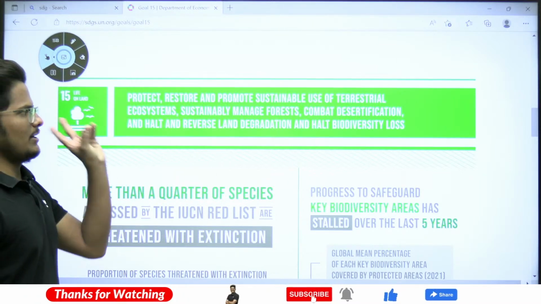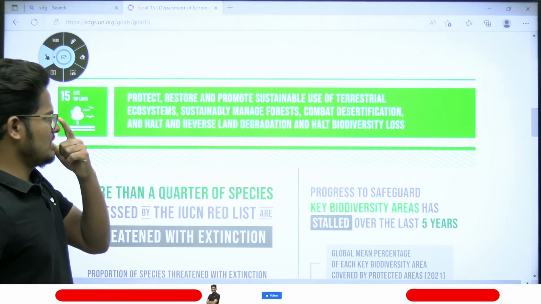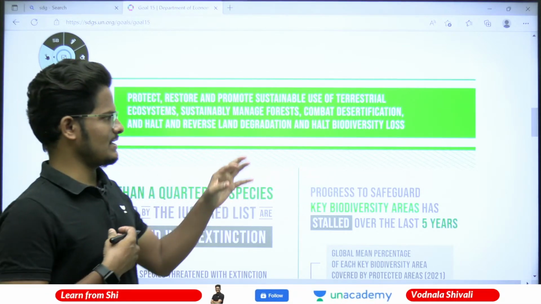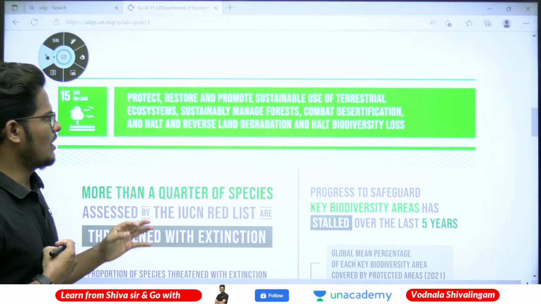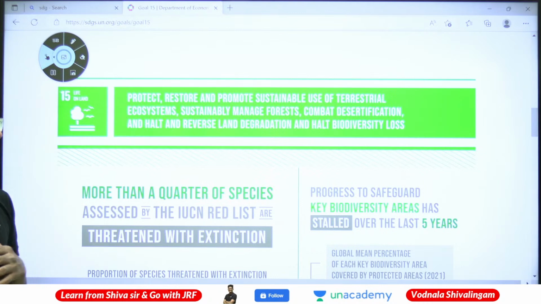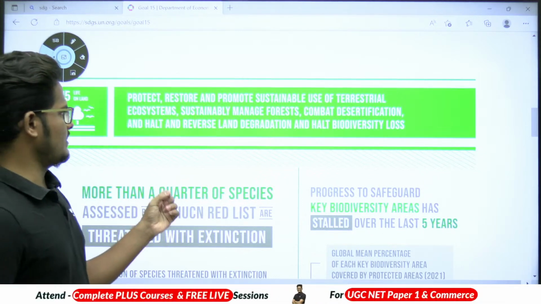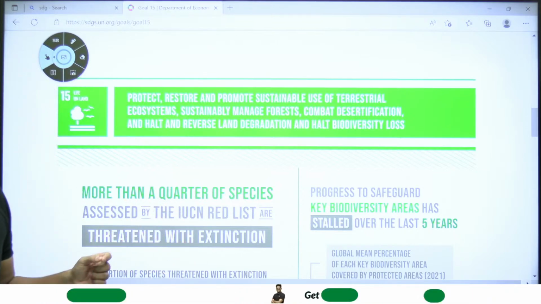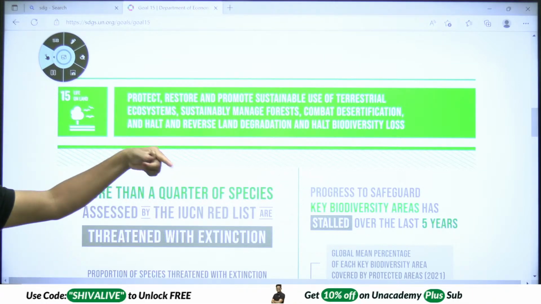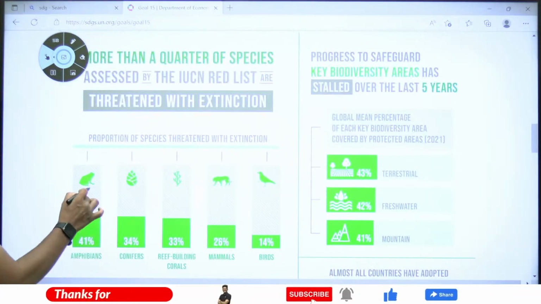Protect, restore and promote sustainable use of the terrestrial ecosystem. Sustainably manage forests, combat desertification, halt and reverse land degradation and halt biodiversity loss. We need to stop land degradation and biodiversity loss as per goal number 15.